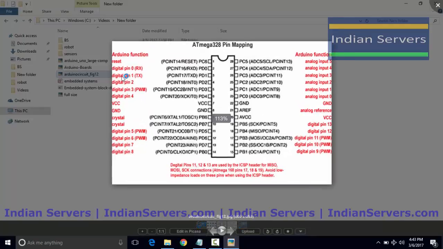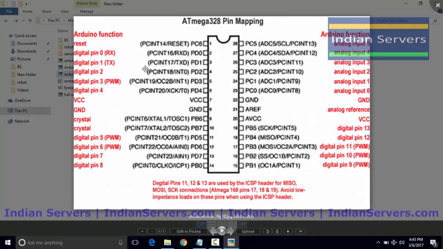This is the pin diagram of Atmega 328. If you observe, it has 28 pins, 14 pins on the left side and 14 pins on the right. This microcontroller will work with 5 volts.